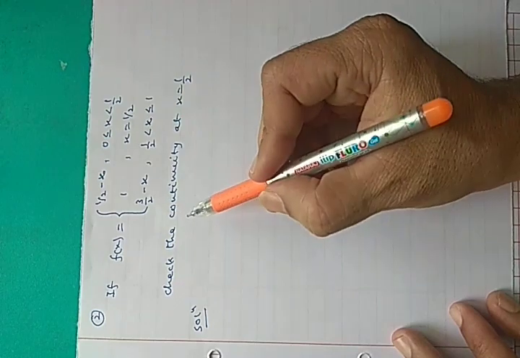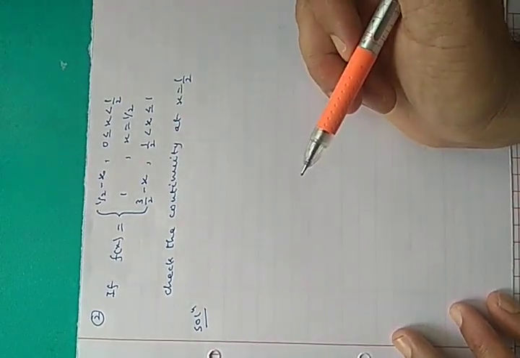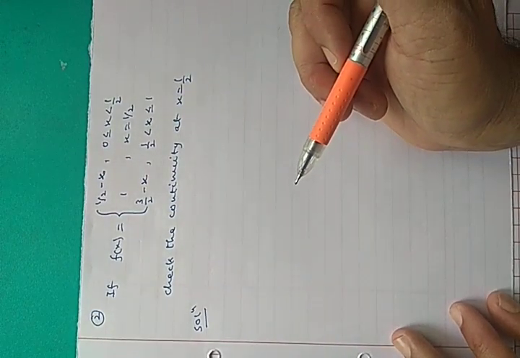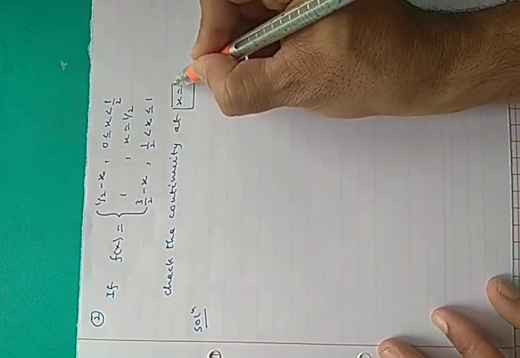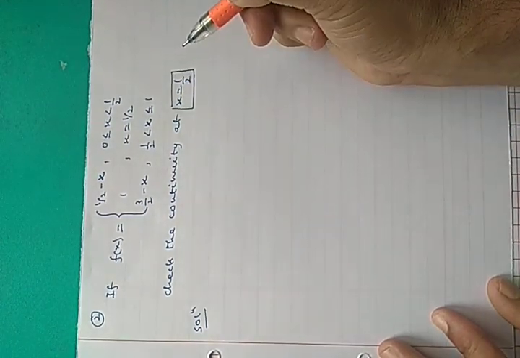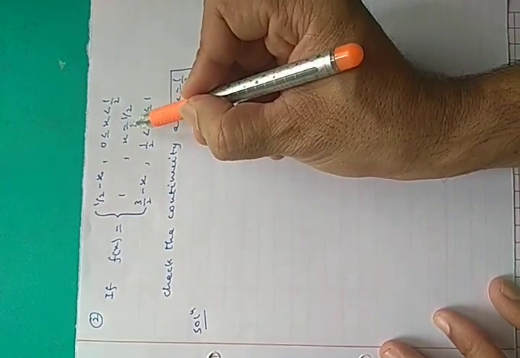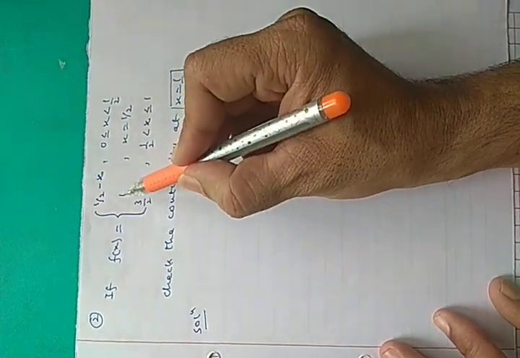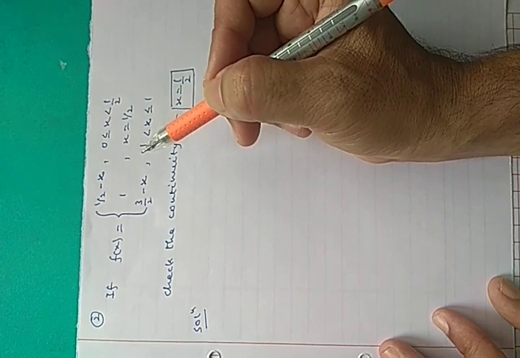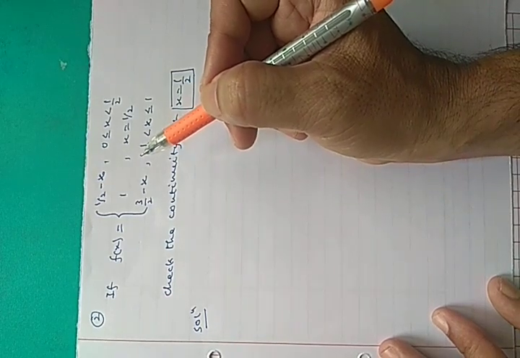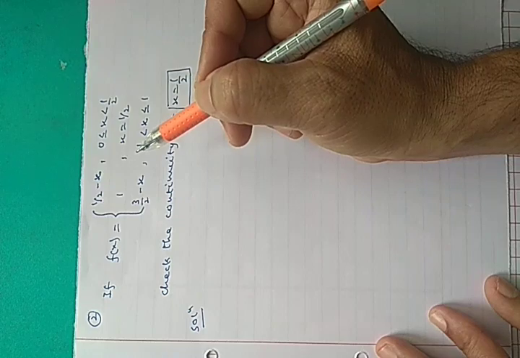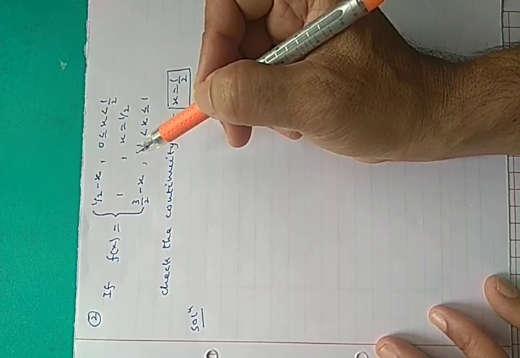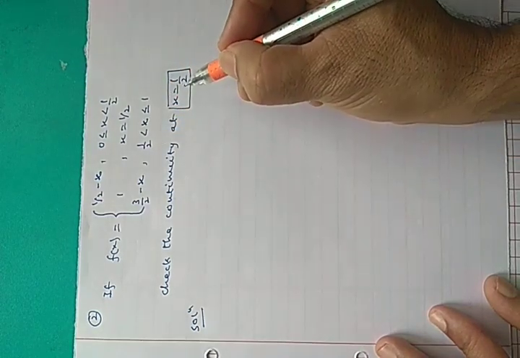You have to check the continuity at x equals 1 by 2. Now what is the value of the function at x equals 1 by 2? At x equals 1 by 2 the value of the function is 1. So what should we check? First we should check the limit of the function as x approaches 1 by 2.